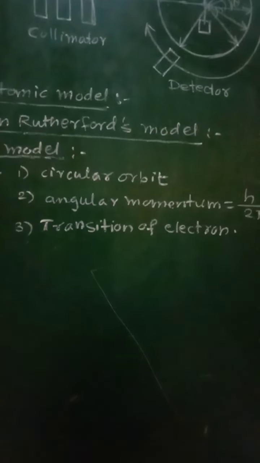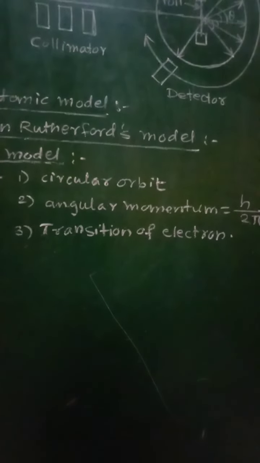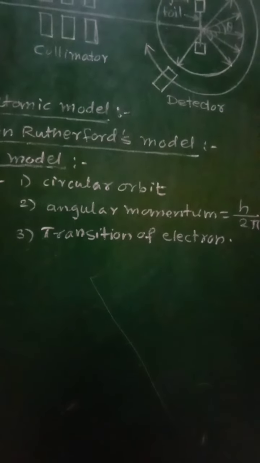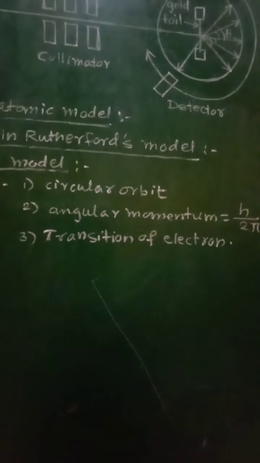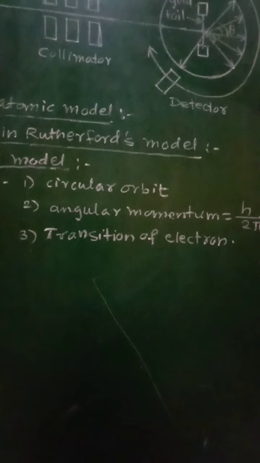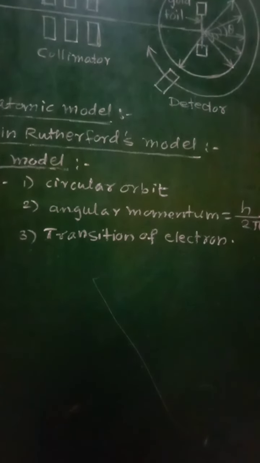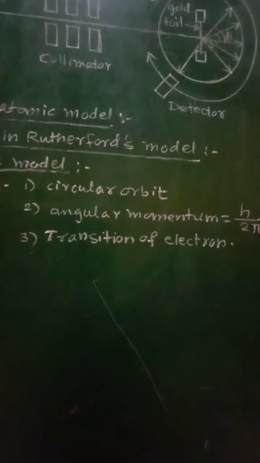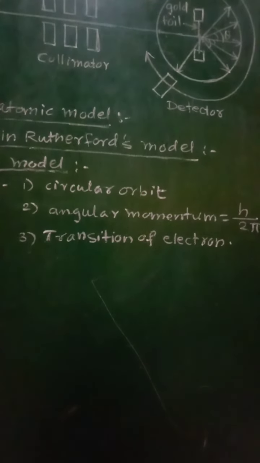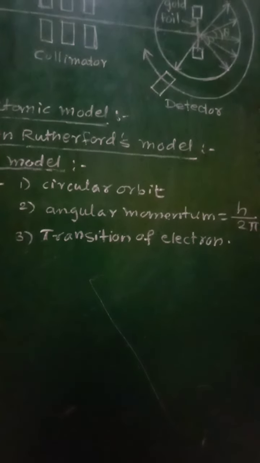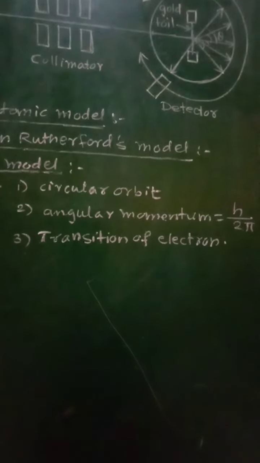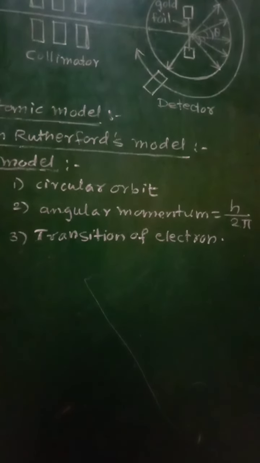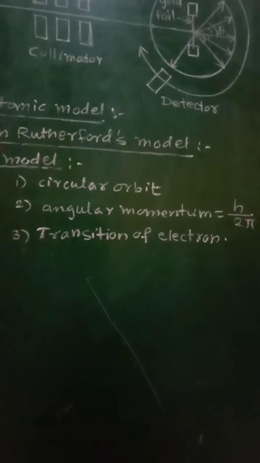So the third postulate is stated as: the electron can make a transition from one of its orbits to another orbit having lower energy. During this transition, it emits a photon of energy equal to the difference in its energies in the two orbits.